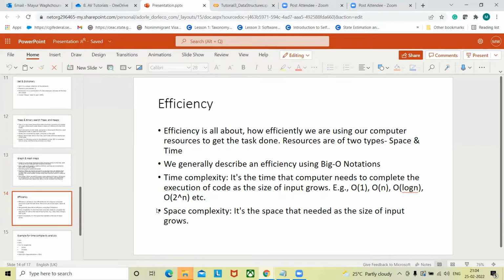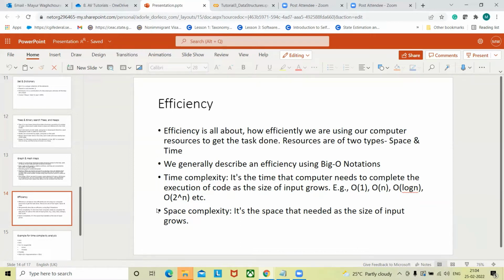So basically what we need to consider over here is that our code will have a certain number of sequences, and if we consider that at each time instance our computer is executing one line of code only, then we need to see how many instructions there are. If we measure all those instructions which need to be executed, then that's how we will get an idea about time complexity, okay. So that's about time complexity.